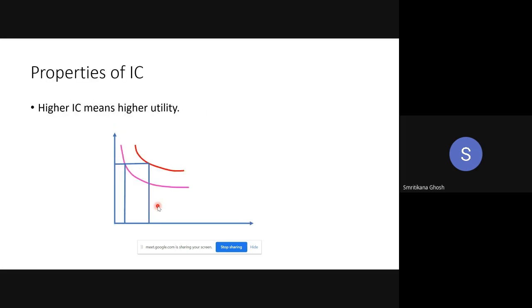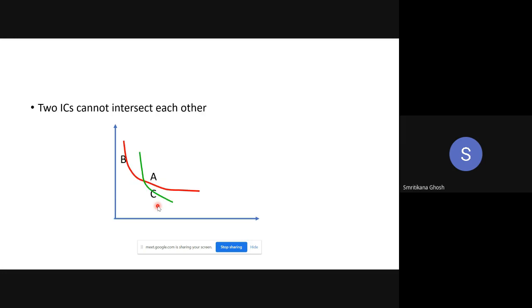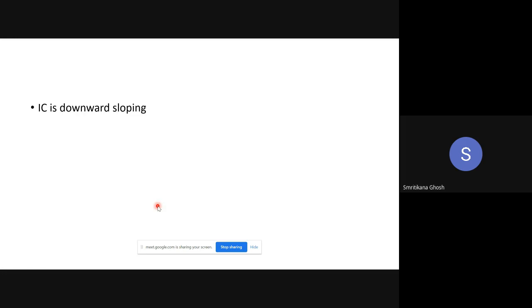Again, what are the properties of the indifference curve? The first one is higher indifference curve means higher utility. The second property is two indifference curves cannot intersect each other. The third property is indifference curve is downward sloping. And the fourth one is indifference curve is convex to origin. So these are the basic four features of the indifference curve. Any problem with the property?